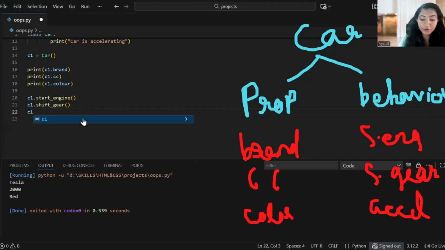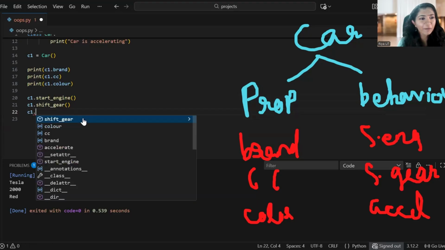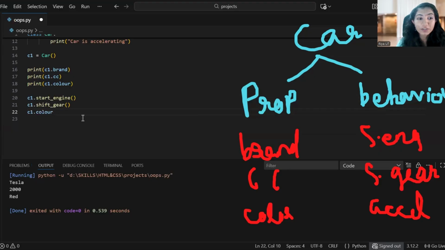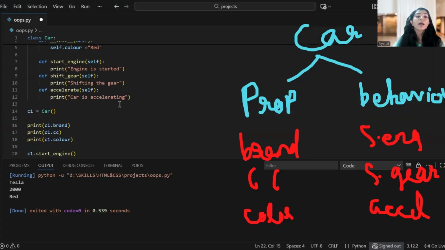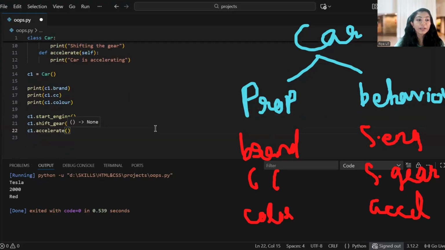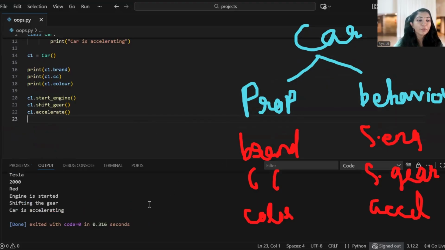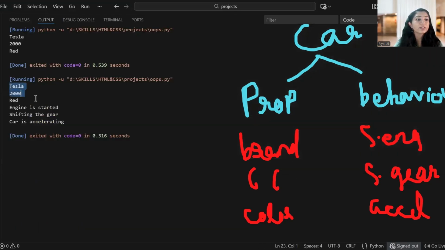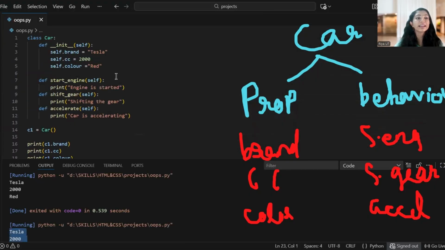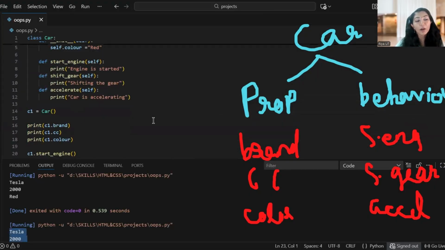Then again, C1 dot. Then we have, yes, color. Oh, sorry, not color. We are calling the method, so we have accelerate. Yeah, here we go. This is how we wrote the code. Now we save and let me run again. Now you got the output: Tesla 2000 red, engine is started, shifting the gear, car is accelerating. So we wrote the code inside the class as well as created an object.